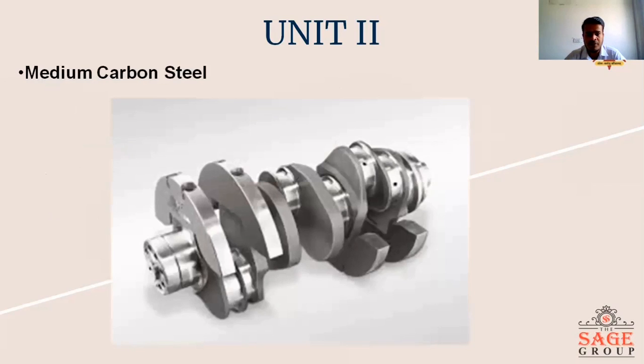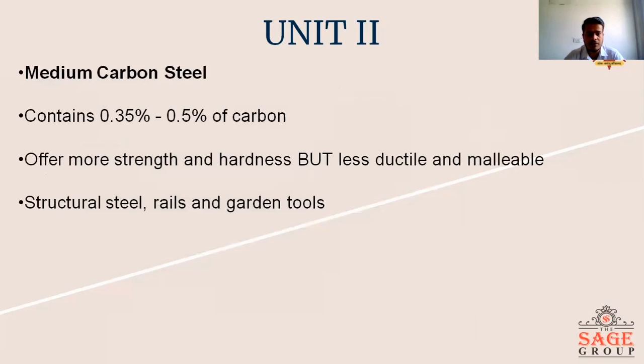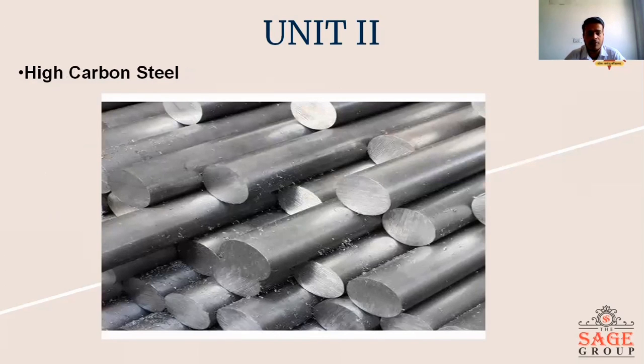This is medium carbon steel, which has a percentage of carbon of 0.35% to 0.5%, and offers more strength and hardness but is less ductile and malleable. This type of steel is used in rail guards, garden tools, and towers made of steel. Then let's talk about high carbon steel.